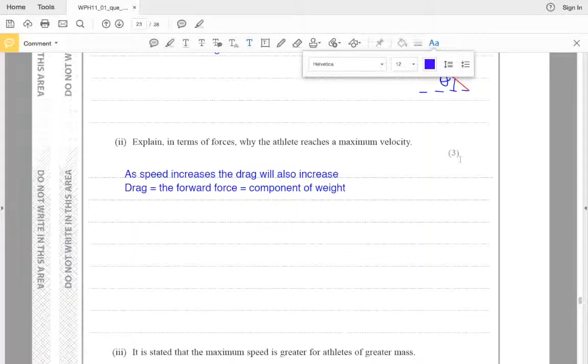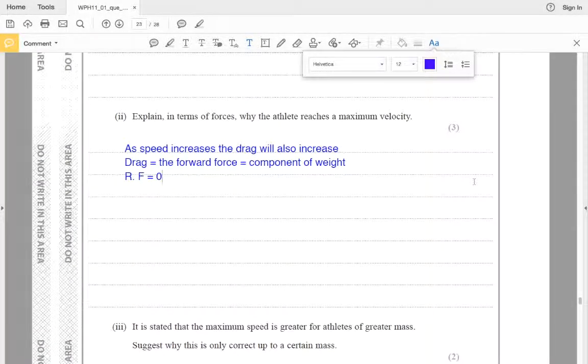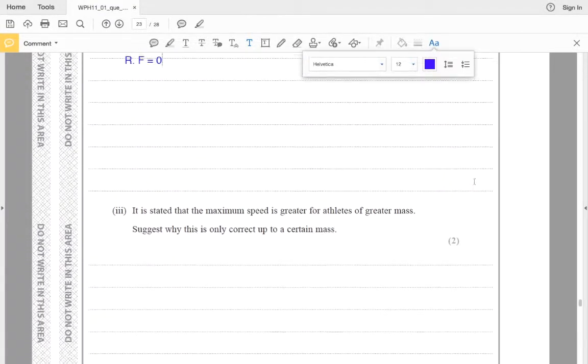You must write in points that have got distinct relevant features that you have picked up from the particular situation. Now the third one would be, say, the resultant force would be equal to 0, right? So the resultant force is 0, and you can add more information. If it is one more point, you can add acceleration is 0, hence it reaches maximum velocity. All right. I think these questions you have solved earlier, so there is not much confusion. Those 3 points, if you write, you will get the full 3 marks.